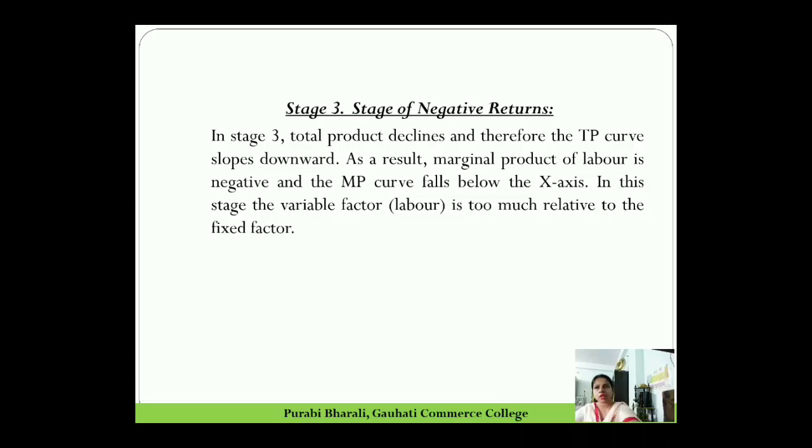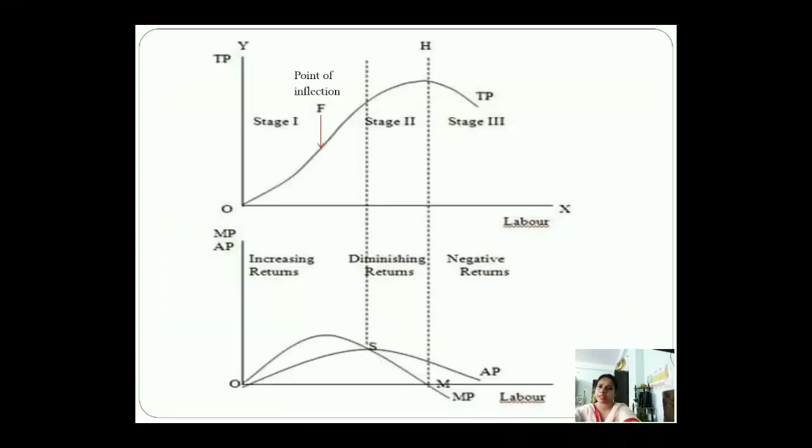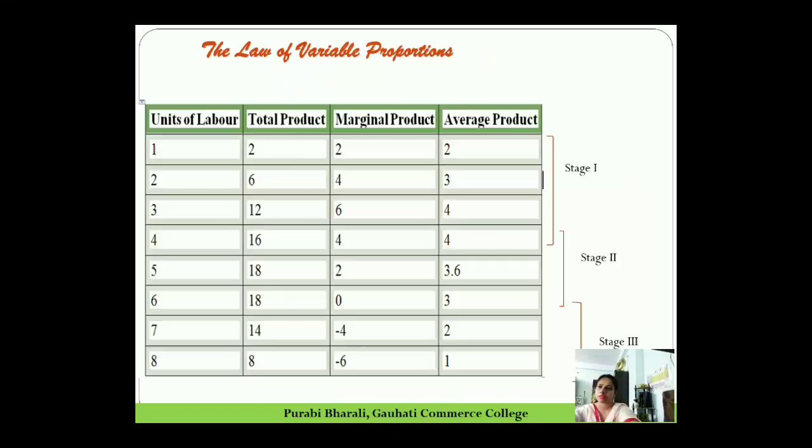So in this stage what happens? Total product declines, and therefore the total product curve slopes downwards. As a result, the marginal product curve also falls below the x-axis, and the average product curve is also falling down. But first we will see how it behaves in the table.